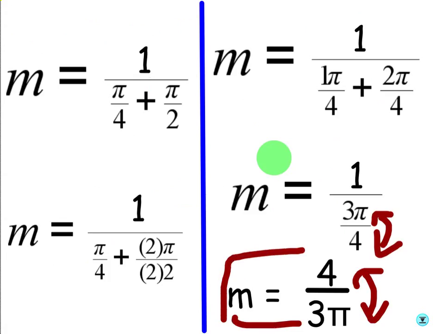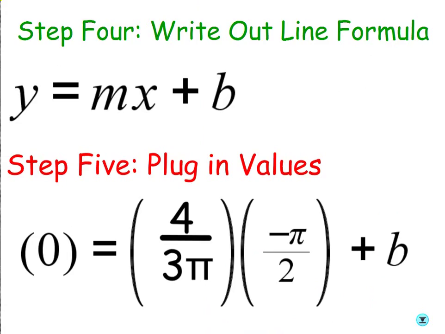Now, that's kind of abstract. We're going to come up with a decimal in a second, but in order to write an accurate equation, I'm going to leave it that way. Alright, so here's our line formula. Y equals mx plus b, as we learned before. We're going to plug our y1 in for y. We're going to plug in our x1 in for x. Now you could use x2, y2, just be consistent. And then we're going to plug in m, and we're going to solve for b.